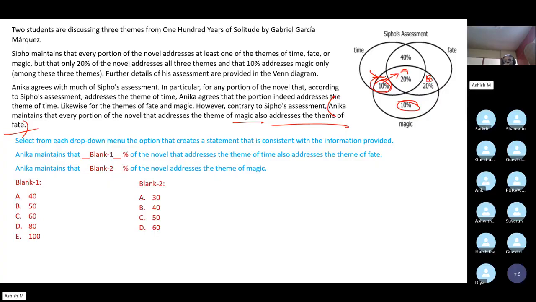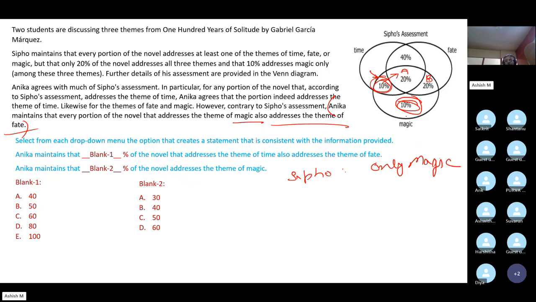Siddharth is saying that this 10 can either move to area A or to area B. The reason I would disagree with that is, according to C4, this 10% is addressing what? Only magic, correct?